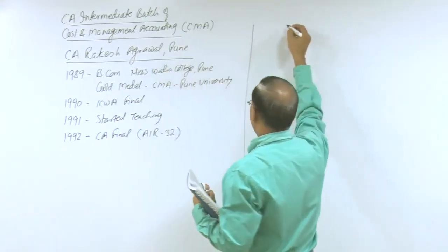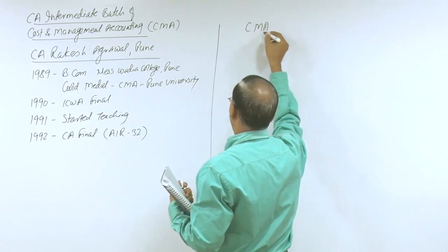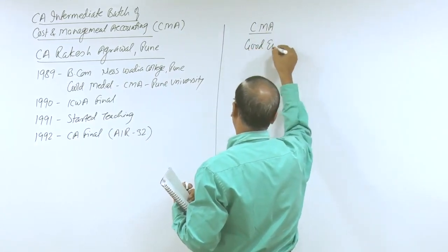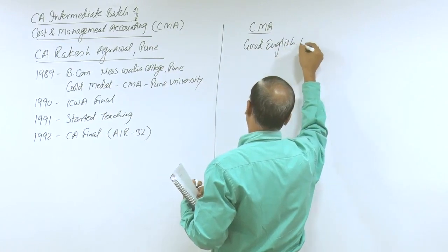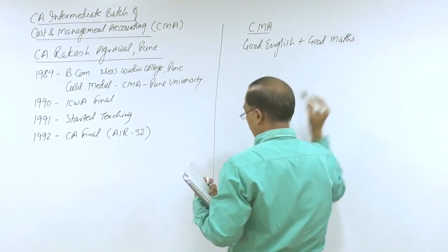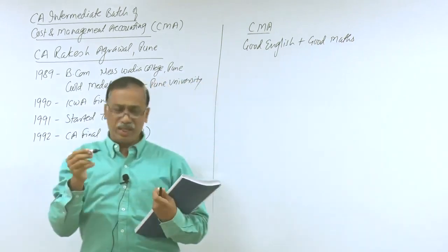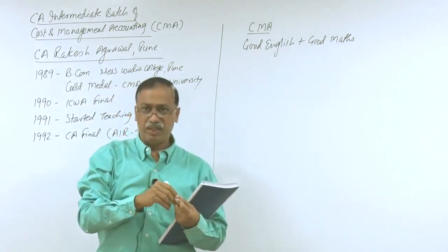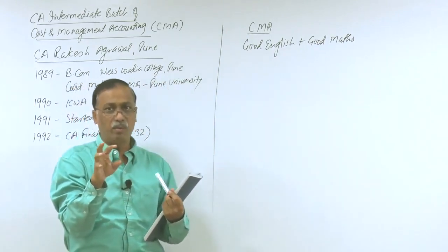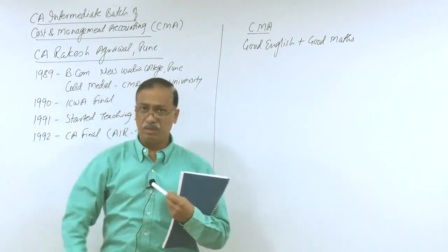Your subject, that is CMA, as I told you, will require good English plus good mathematics. I don't need expertise from you in English and mathematics, but I require reasonably good English and reasonably good mathematics to understand this subject.